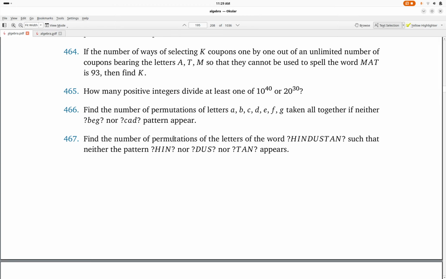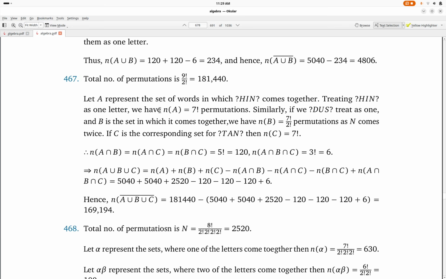Now 461 is a similar question. The word given is Hindustan, and the letters are arranged such that neither the pattern Hin or Dus or Tan appears. Okay, these patterns should not appear. So let us represent the words in which Hin comes together. Treating this as one letter, we have NA equal to 7 factorial permutations. Wow, 7 factorial. Okay, and treating this as one, B is the set in which it comes together. We have NB equal to 7 factorial by 2 factorial.